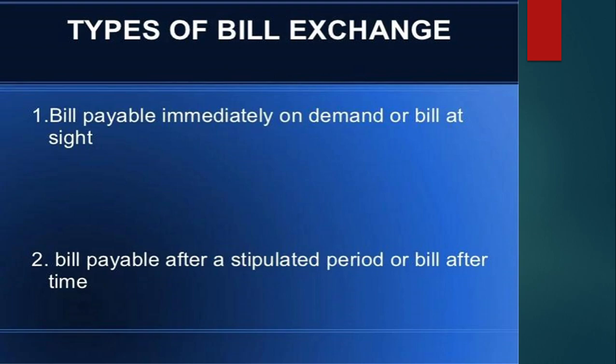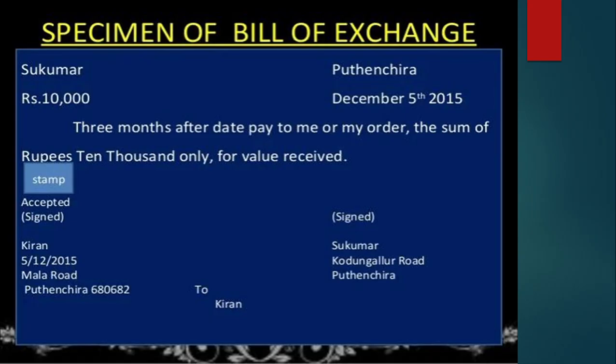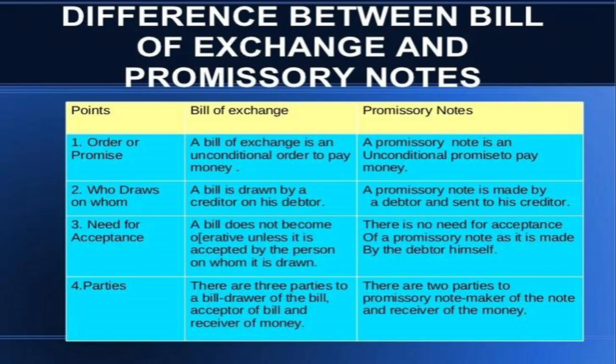Types: a bill payable immediately on demand, or at sight, and a bill payable after a stipulated period, or a bill after time. A specimen would show the person's name, the time and date, the order, and it should be stamped. The differences between a bill of exchange and a promissory note are in the order of the promise, who draws on whom, the need for acceptance, and the parties.